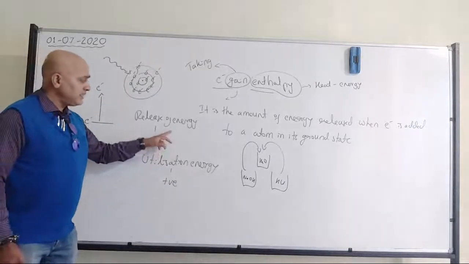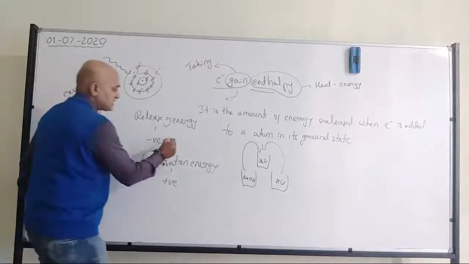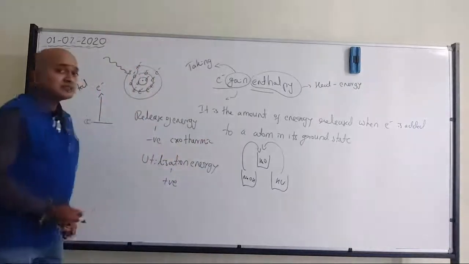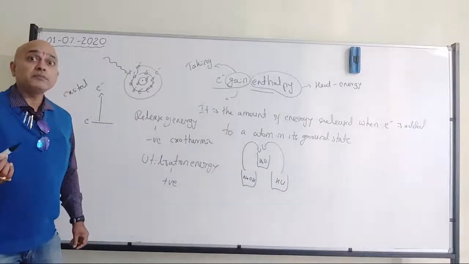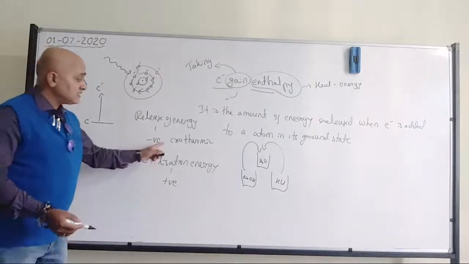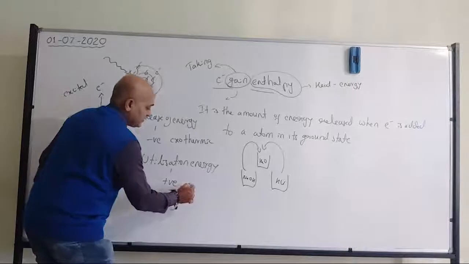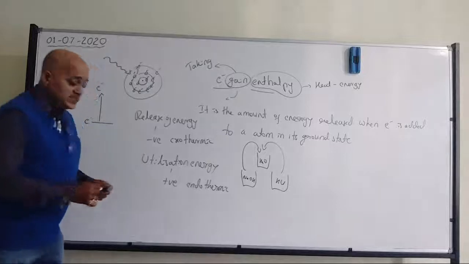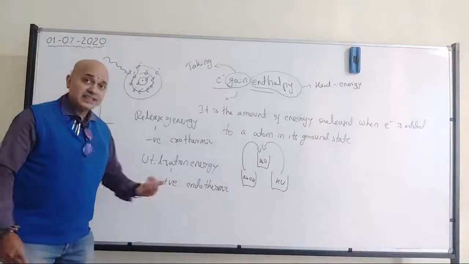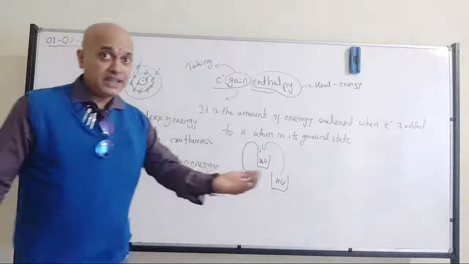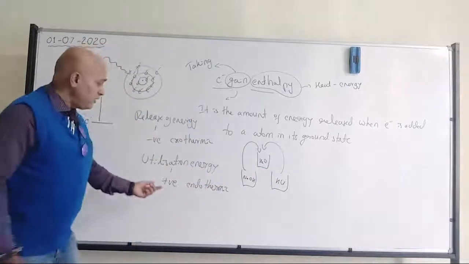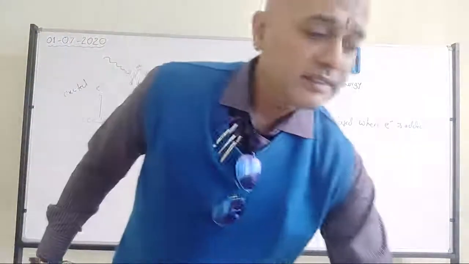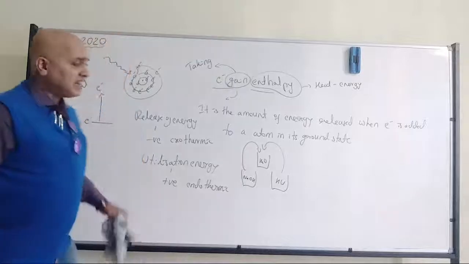So exothermic, endothermic. That's where we have the exothermic, where energy is released outside. Thermic means heat. Exo means outside. So energy will be released outside. And the endothermic is where energy will be utilized. Endo means inside. Energy, heat, will be taken inside. So therefore we have the positive value and negative value. Please remember these signs. Okay? So negative sign and positive sign.